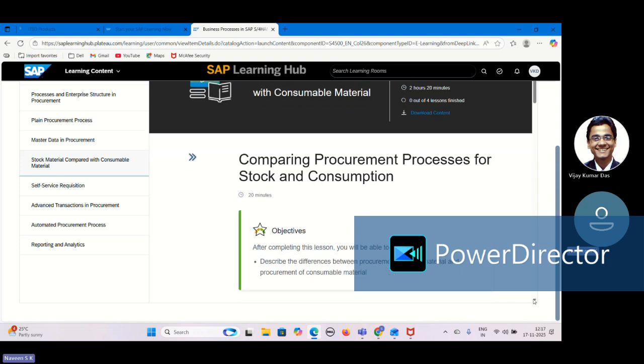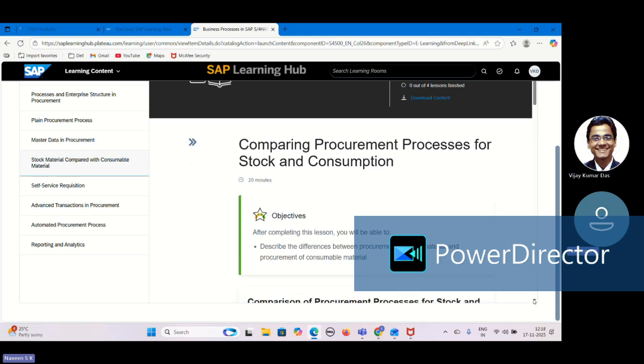So here, mostly they are explaining if you are procuring it for stock or if you're procuring it for an account assignment. Consumption is nothing but account assignment. Okay, what's the difference between those?